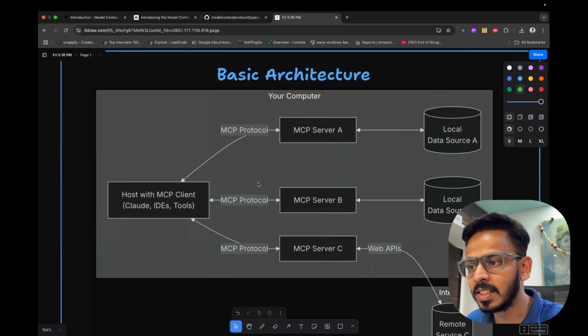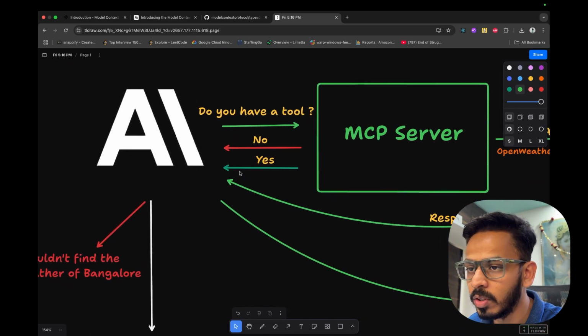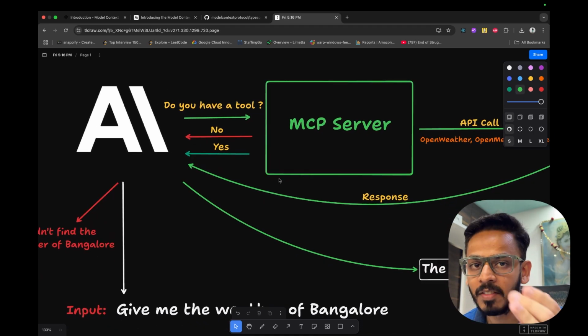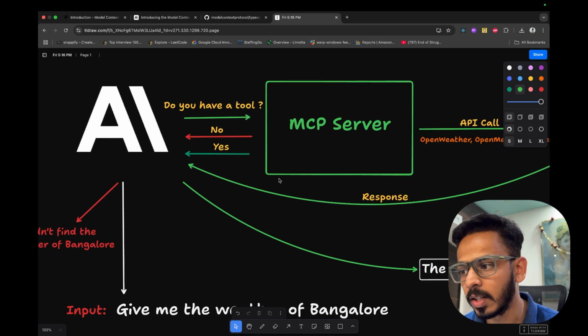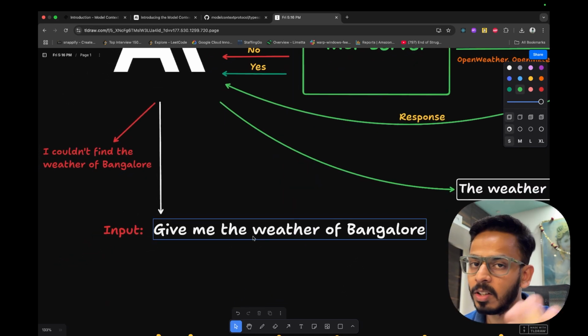Okay, I have basically simplified this particular architecture in a simpler manner. I'll show you right here. Okay, just pay attention over here. Let's say I have an LLM. I am using Anthropic. Okay, as a user, I am asking it, give me the weather of Bangalore.